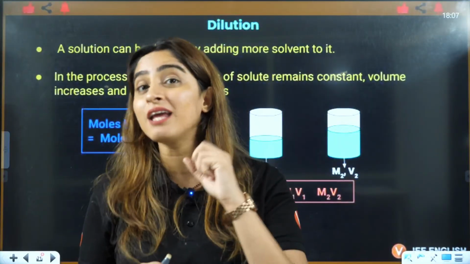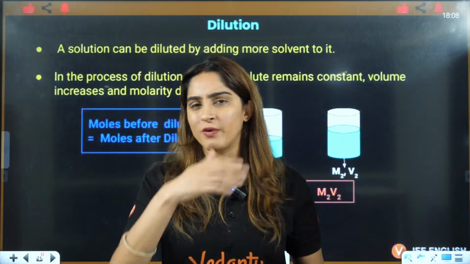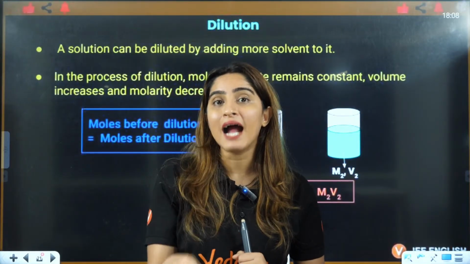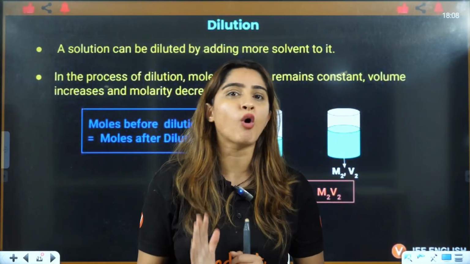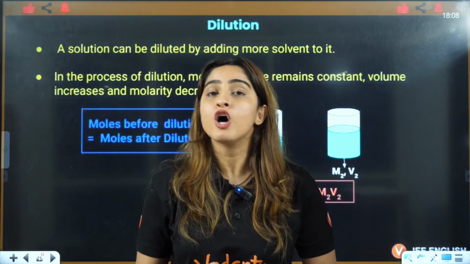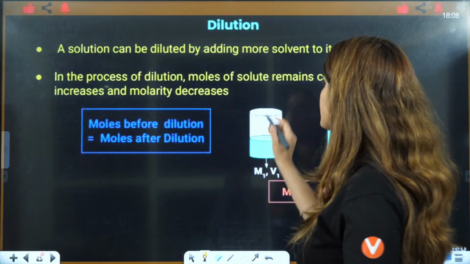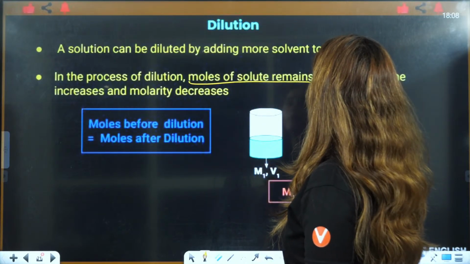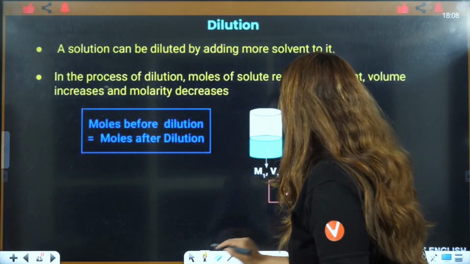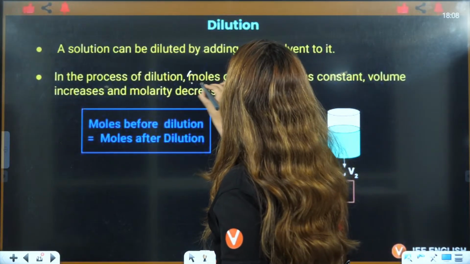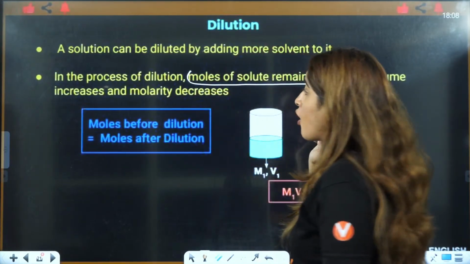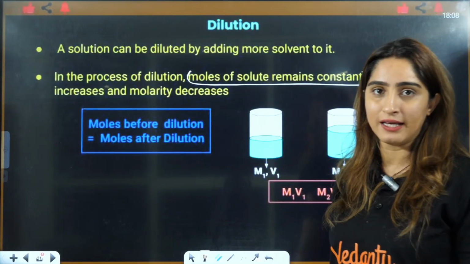Now, when you are adding milk, whatever you are making, in that case your sugar is constant, you are not adding solute. So they are saying that whenever you are in the process of dilution, the moles of solute will remain constant. Solute will not change here. Moles of solute will remain constant. Volume increases and molarity increases.